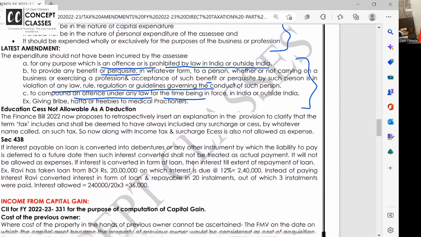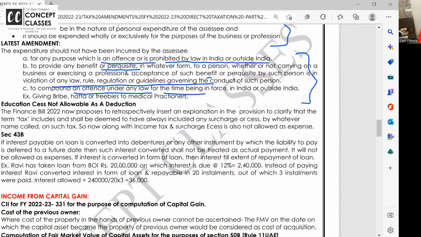Next is with retrospective effect. Now this is a language correction they are doing. With retrospective effect, they are saying that tax will include surcharge and cess. So as you all know, income tax is not allowed as expense. Income tax you are paying not only on business income, you are paying on salary, house property, capital gain, etc. Income tax is not allowed as expense. So along with income tax, surcharge and cess, this language flaw they have corrected. Cess and surcharge are a part of income tax. They are also not allowed as expense.